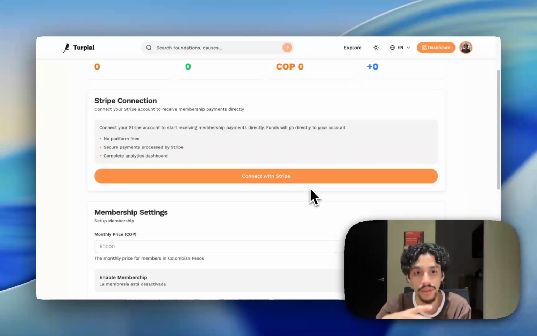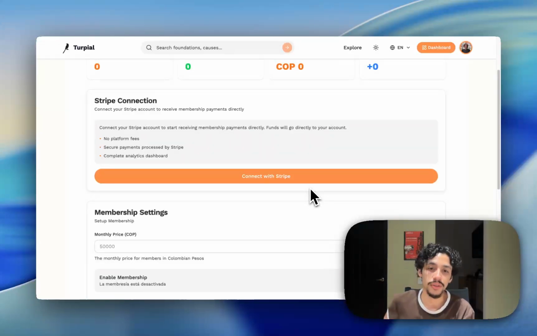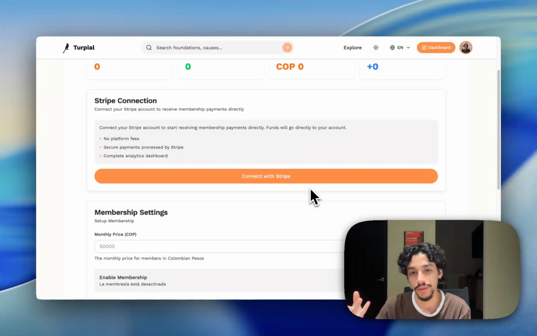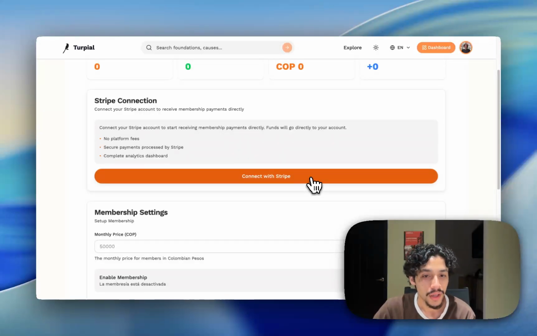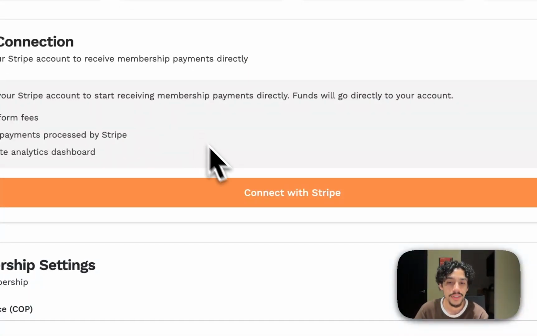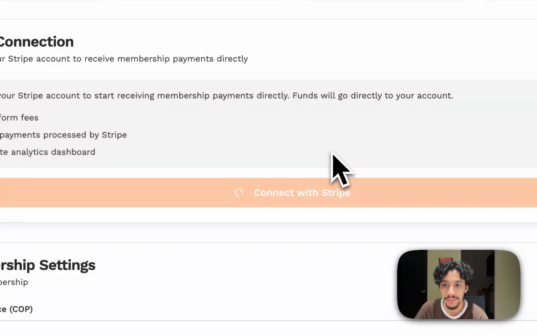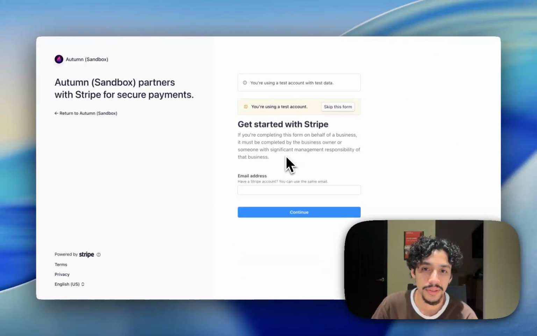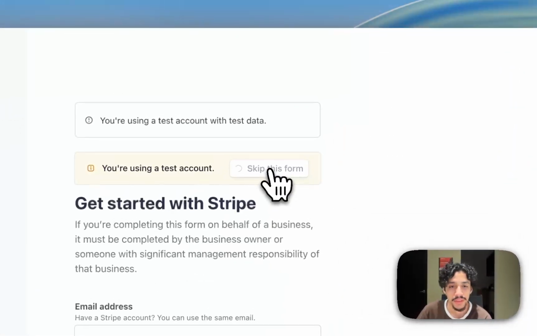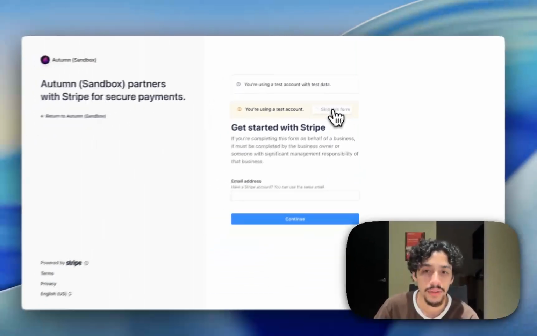Currently this is only implemented for the USA nonprofit, since Stripe is not currently working in Colombia, but in the future I'm planning to implement another solution for here in my country. Okay, so now let's click on connect with Stripe. Let's do it in test mode, just for testing purposes. Let's skip it for now because I am not in the USA.